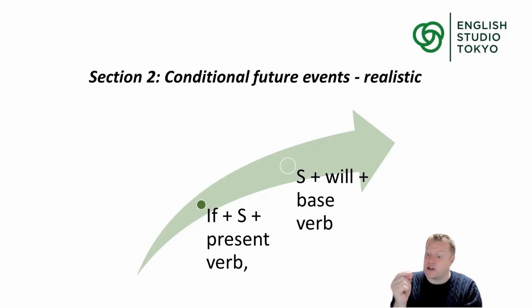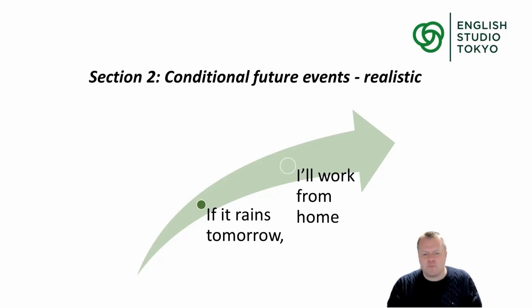In this case, if it's a realistic future event, we use if, subject, plus a present verb, which sounds really strange because it's about the future, but we use the present verb. And then we say subject will, and then the base verb. The base verb is the basic part. So be, go, do. These are the base parts of the verb. Let's look at a simple example.